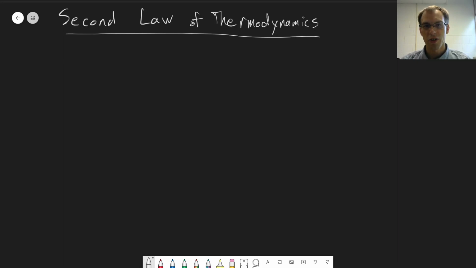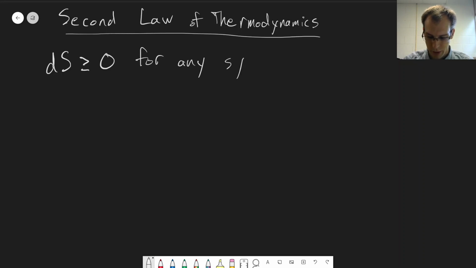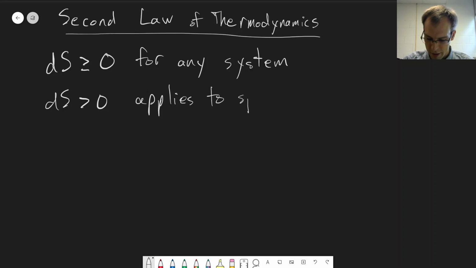Now that we've defined entropy, we can state the second law of thermodynamics, which is that dS is greater than or equal to 0 for any system. The dS greater than 0 applies to spontaneous processes, and these will be irreversible processes.